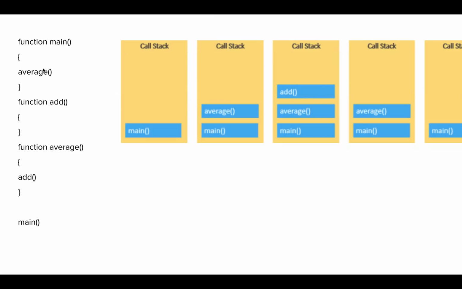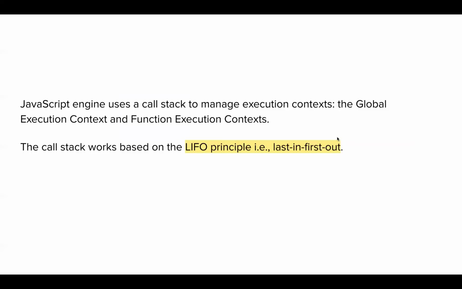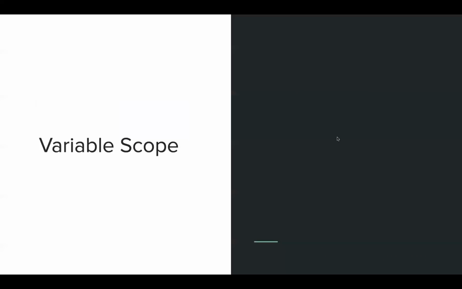Then it will go to main. Okay, what does main have? Main has one more thing to complete, average, and it will add average. After that, it will add the add function, and then it will go to add. As you can see, there is nothing inside of this add function, so JavaScript knows it can start executing. It executes add first, then average, and ultimately main has been executed as well. So that's how the stack works.